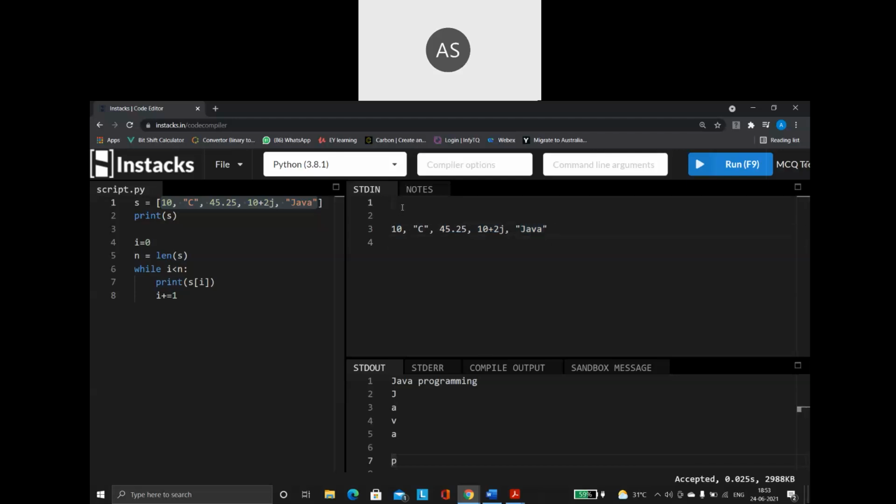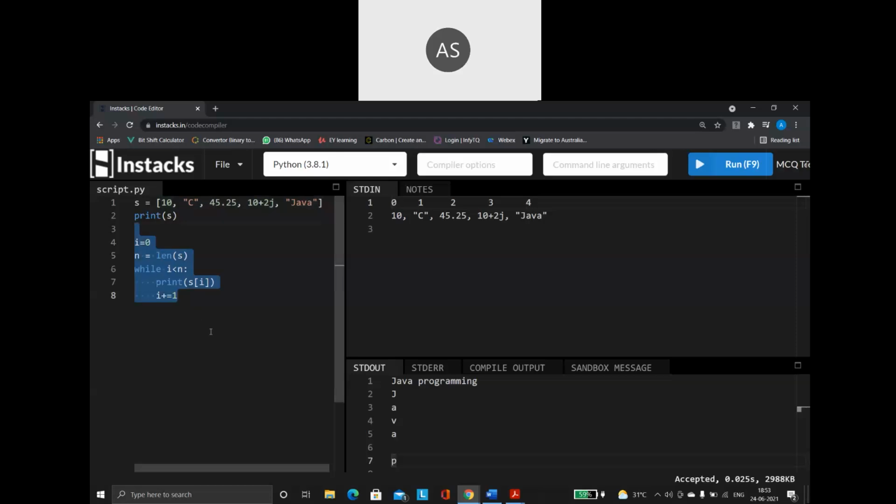So how is this going to get stored? It is going to get stored based on the indexes. So 0, 1, then this is going to have the value 2, then 3, then this entire string is going to have the value 4. The same way, we can have negative indexes also.